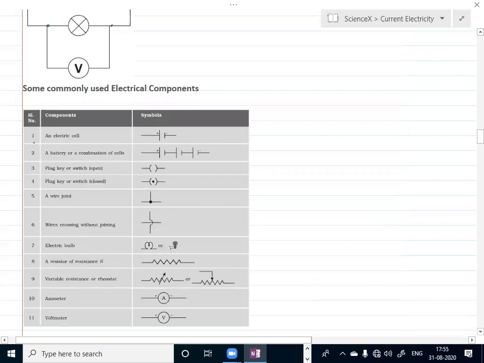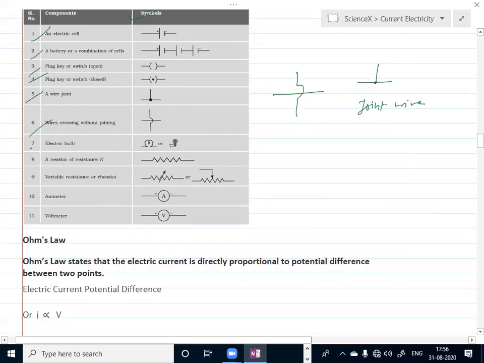Here some diagrams are there. These are their symbols. Just now we discussed the diagram of an electric cell. Symbols of electric cells, plug key, switch to close. Wire joint, wires crossing over, means without joining. If the wires are drawn like this, it means they are not joined, but if it is drawn like this, it means it is joined. This is a wire crossing without joining, but here is a wire joint. Similarly, you can see here the diagrams of an electric bulb or lamp, electric resistor, variable resistor, ammeter